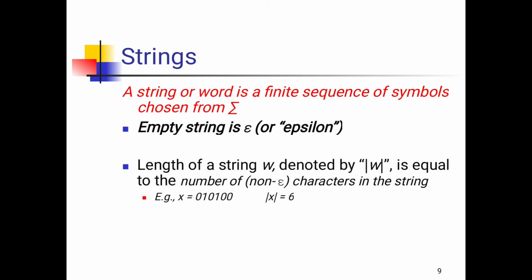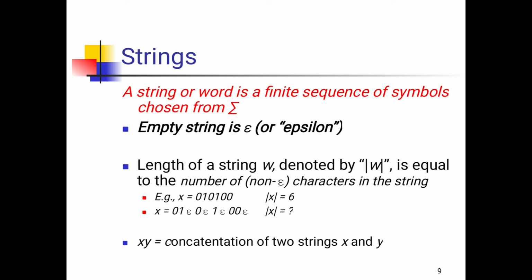An example of the length of a string: if we take a string x equal to 010100, the length of x is equal to 6. That means we count each character one by one: 1, 2, 3, 4, 5, 6. So the length of the string is 6. In the next example, we get an epsilon, so this is not countable. Next one is an empty string.